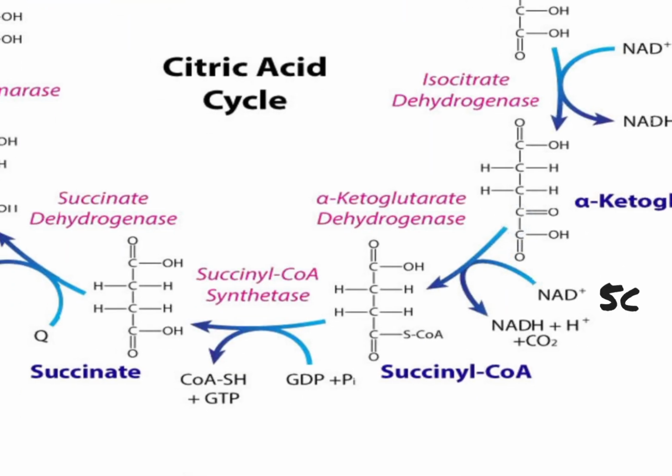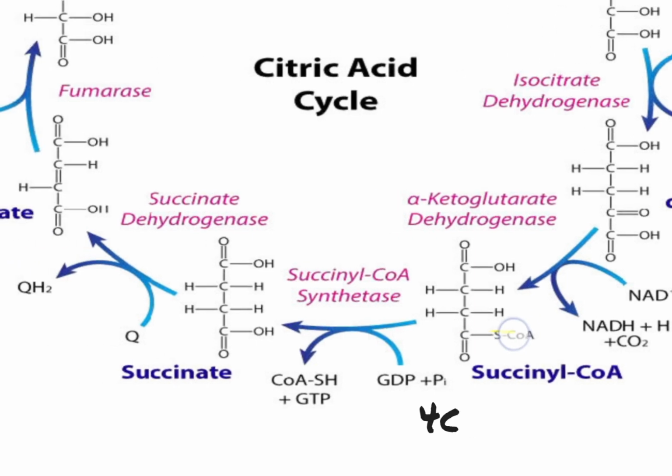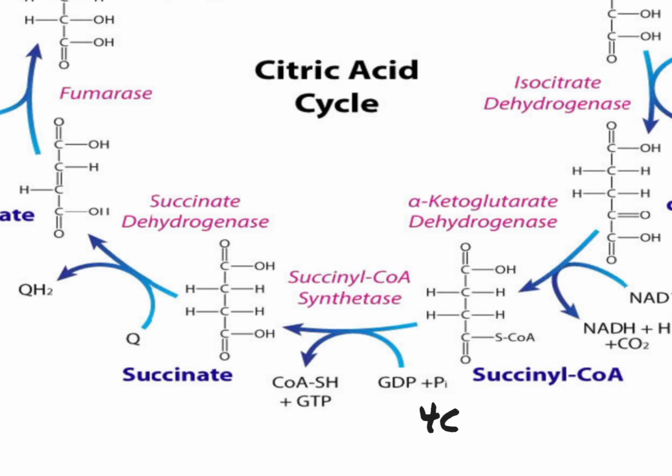Then you can see succinyl coenzyme A is a 4 carbon, because we are seeing another release of a carbon. Thereafter, you can clearly see that the reaction which involves alpha ketoglutarate being converted to succinyl coenzyme A is a dehydrogenation reaction. That is why we have the alpha ketoglutarate dehydrogenase enzyme in place. Now we have our 4 carbon molecule here.